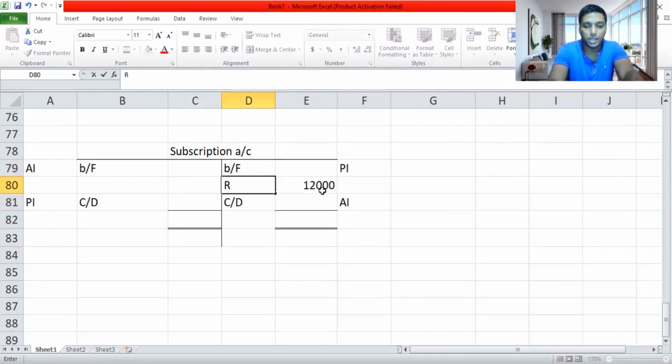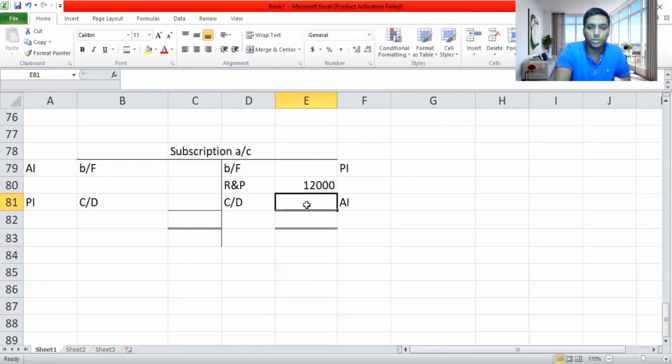Receipt and payment account is like the cash book account. So when you receive money, it's like in the cash book. You should consider it as debit. So 12,000 debit, credit we have received, and in the receipt and payment account, it will become debit.